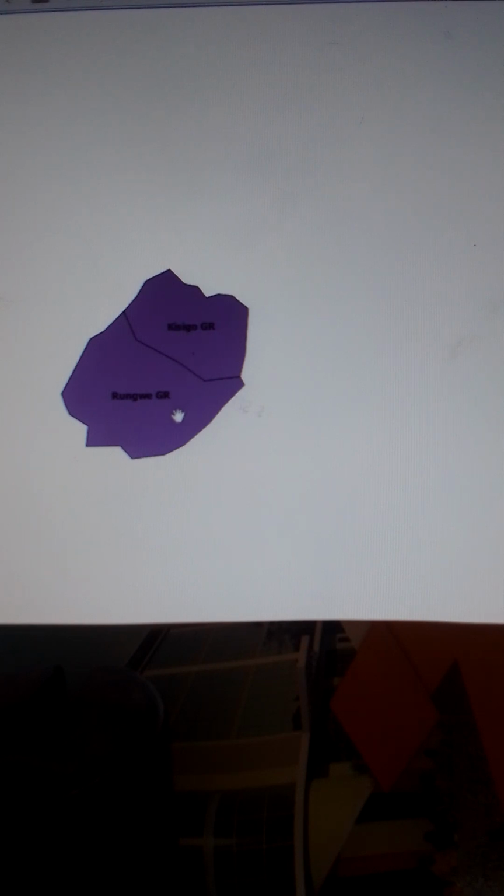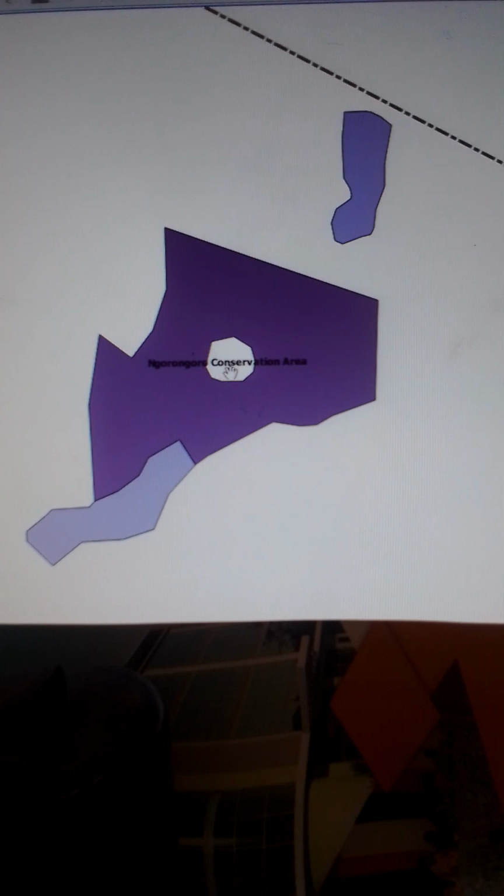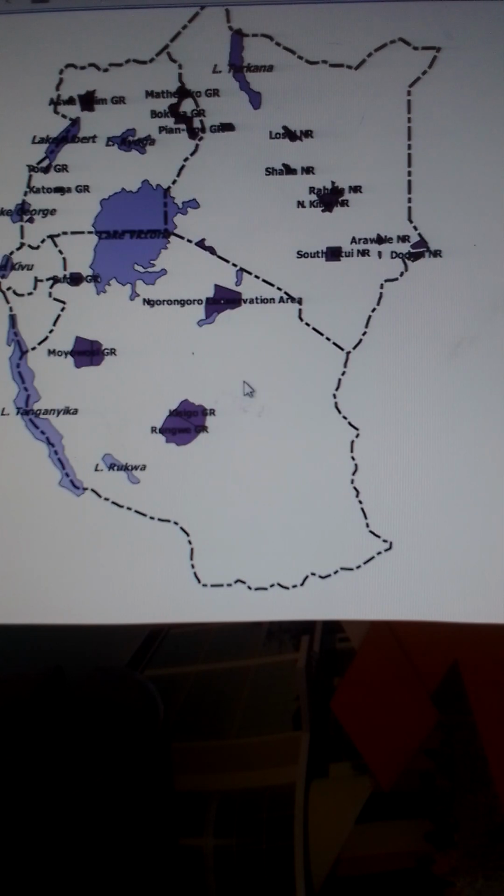In this part of the country, in the northwest, we have Burigi Game Reserve. Then below that we have Moyowosi Game Reserve and Kigosi Game Reserve. Okay, going to the central part of the country, we have Rungwe Game Reserve and Kisigo Game Reserve. Now around this area where we had Ngorongoro Crater National Park, we also have the Ngorongoro Conservation Area. Right. So those are the game reserves in East Africa, and we also have the following.